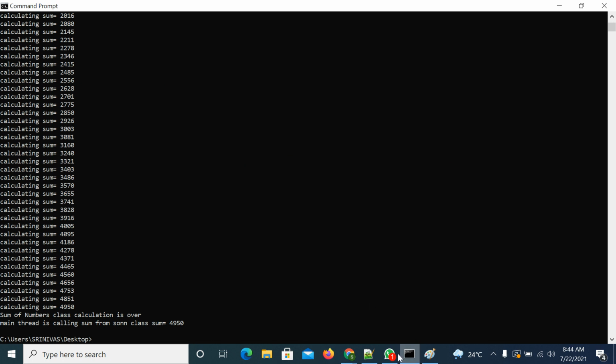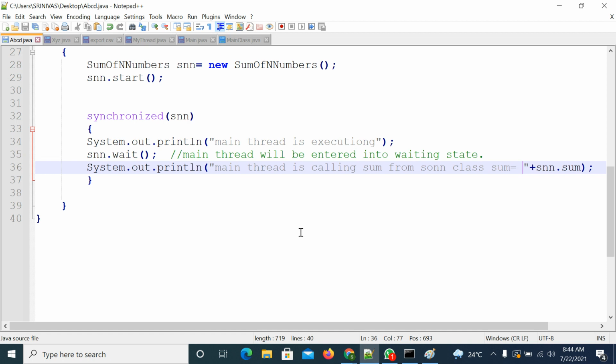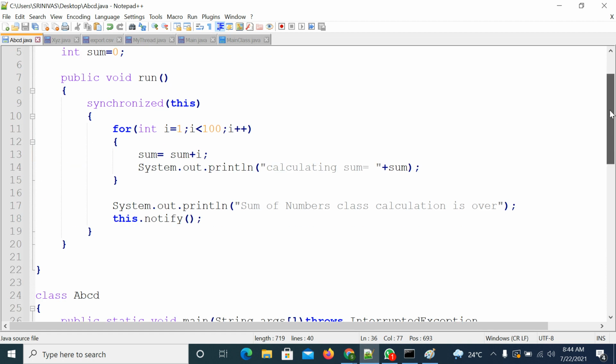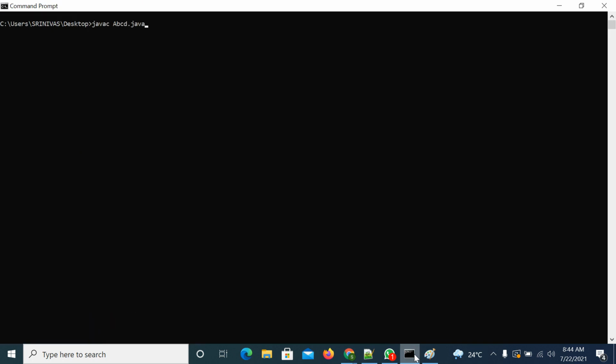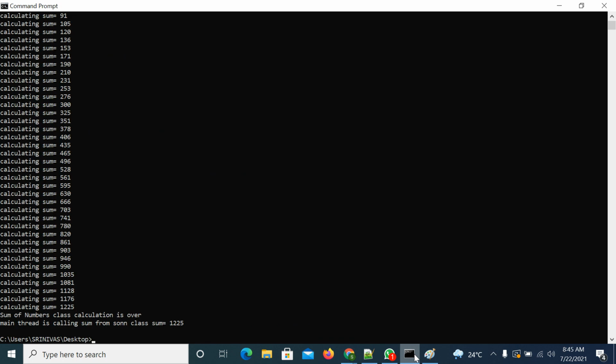If this screen is going up, I will decrease the size. I will calculate 1 to 50 only, the sum of 50 numbers. So compile the code, and try to execute it.